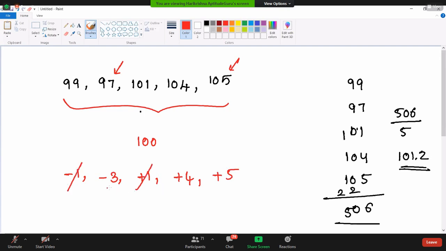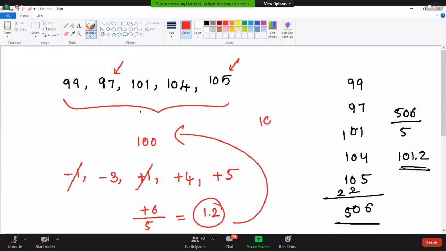We are able to see minus 3 plus 9, that is going to be plus 6, divided by how many terms? 5 terms are available. This is giving a result as 1.2. 1.2 added to the assigned number, 101.2 will be your answer. So this is the one approach which we can use in solving the question. I hope you are able to get the clarity, my dear students.